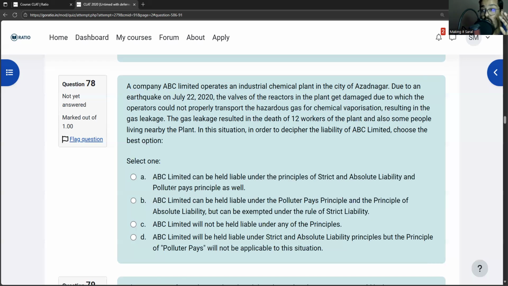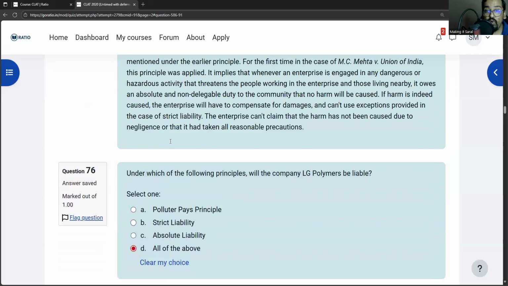So think about it. What principles will apply? Polluters pay will apply because some people suffered loss. Strict liability will apply because there was a hazardous gas and the gas escaped. And absolute liability will apply because they were dealing with hazardous chemicals. So strict liability will apply. Will strict liability apply? No. Strict liability will not apply because the escape happened due to an earthquake. Polluters pay will apply. Absolute liability will apply. But strict liability will not apply because the escape happened due to act of God.